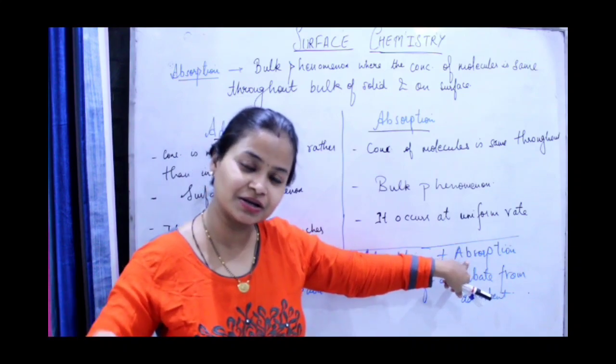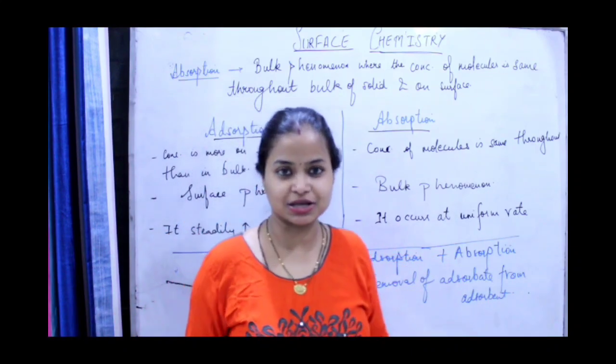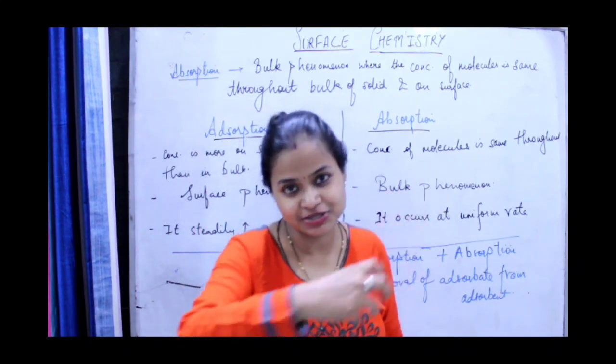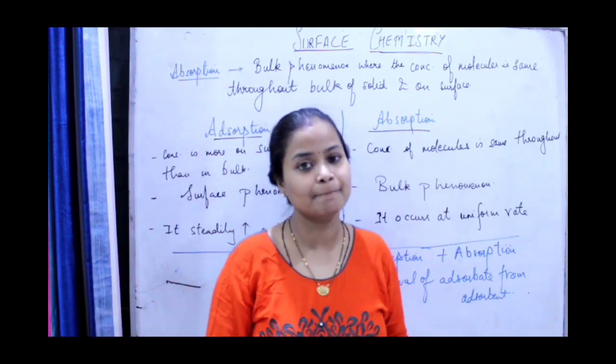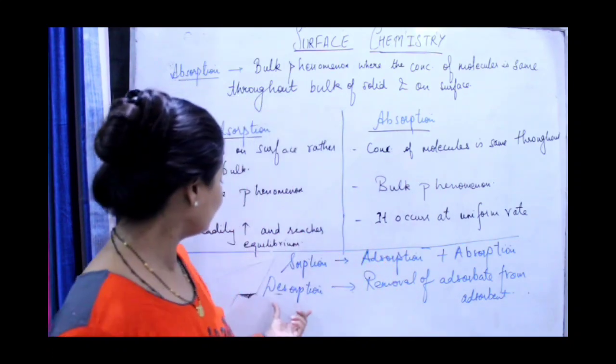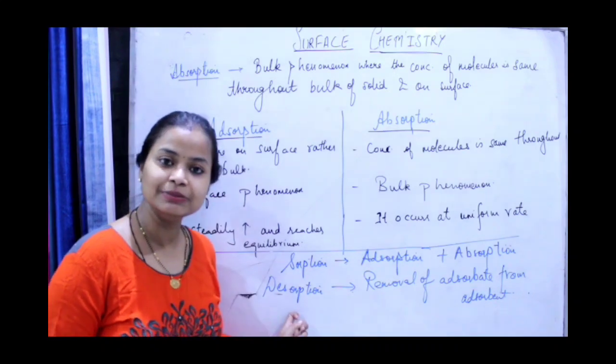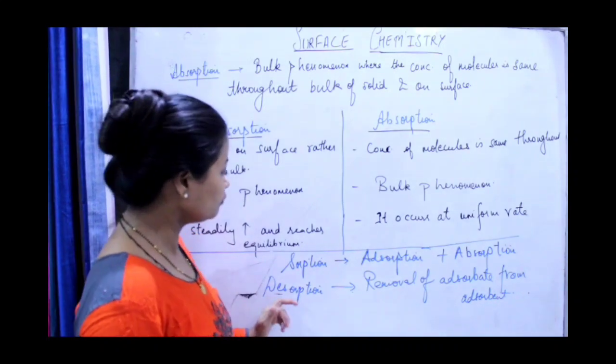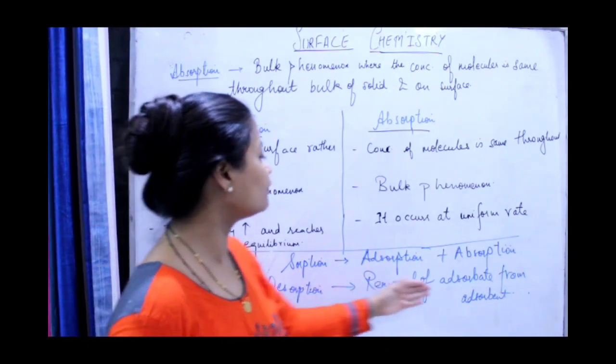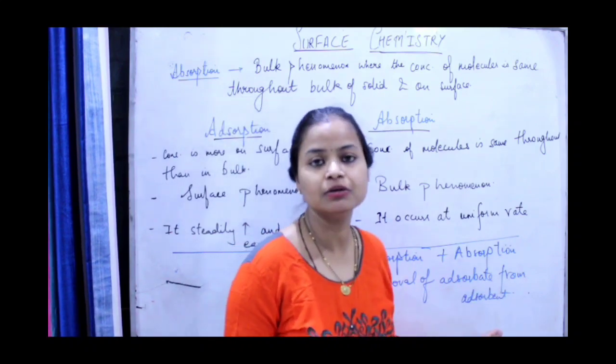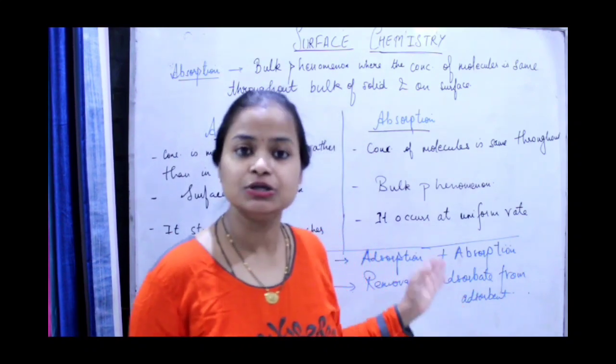If absorption is occurring, obviously adsorption has occurred, because the particles will move from the surface only towards the bulk of a substance. Then one more term is there, desorption. D means removal, removal of the substance. So removal of adsorbate from adsorbent is called desorption.